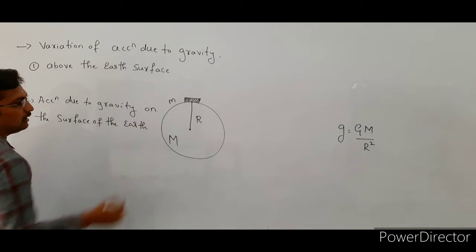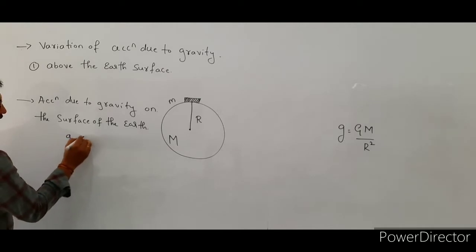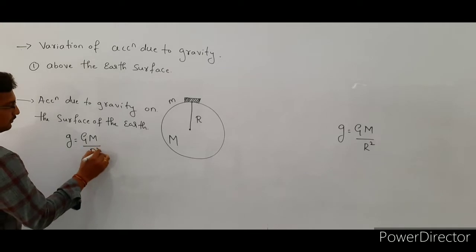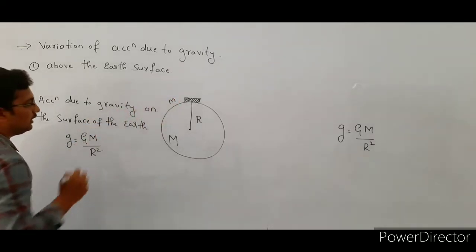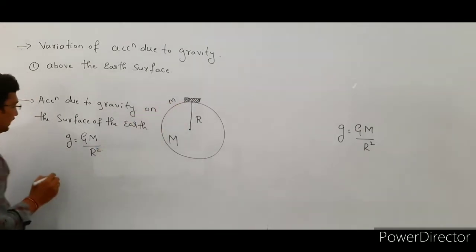That expression is g equals capital G into capital M divided by r square. So this is the acceleration due to gravity of this body on the surface of the earth, right?